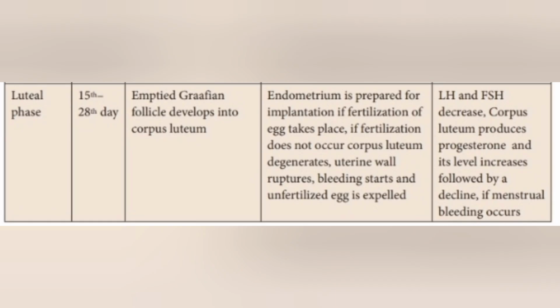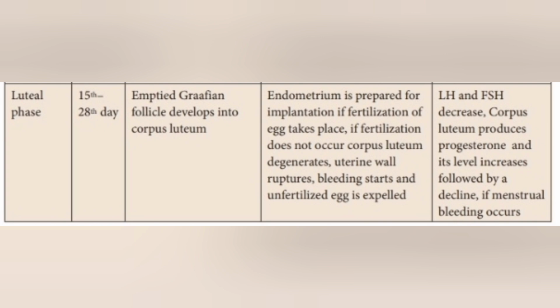Then luteal phase, 15th to 28th day, emptied Graafian follicle developing into corpus luteum. Endometrium is prepared for implantation if fertilization of egg takes place, and if fertilization does not occur, corpus luteum degenerates.